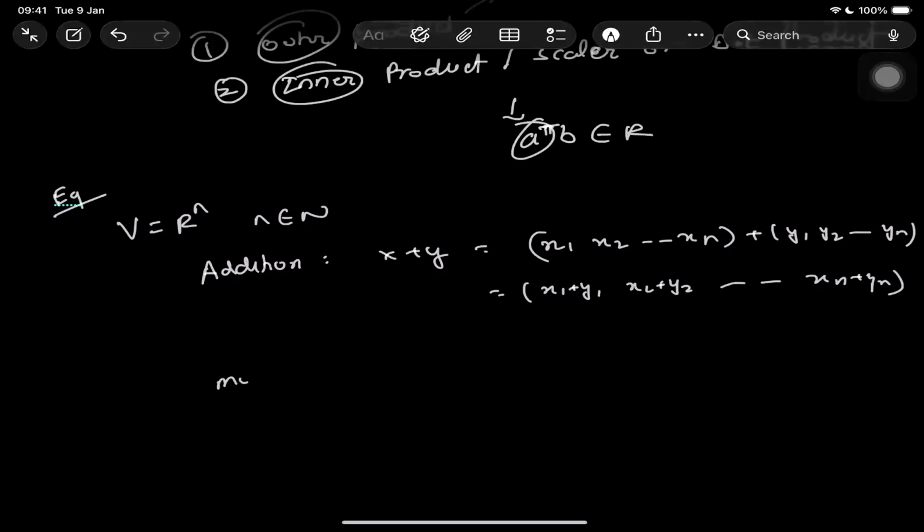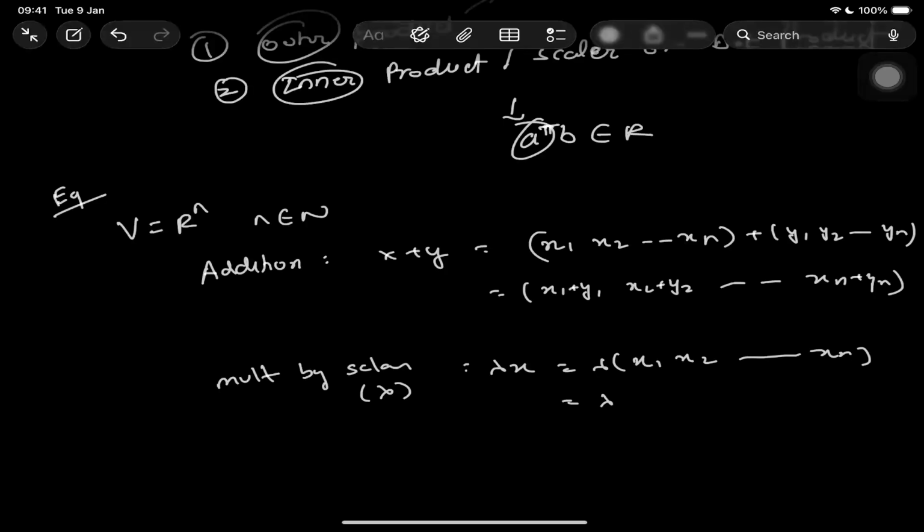And if I talk about multiplication by a scalar, and the scalar is my lambda, what I'll get is lambda x, which will be equal to lambda x1, lambda x2 till lambda xn. This is what we get, where lambda belongs to R and x is n-dimensional.